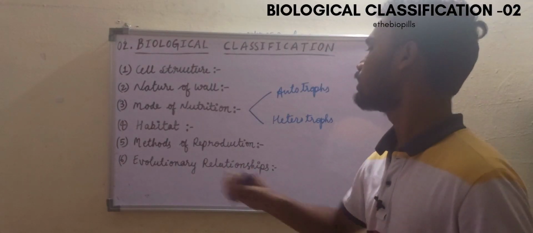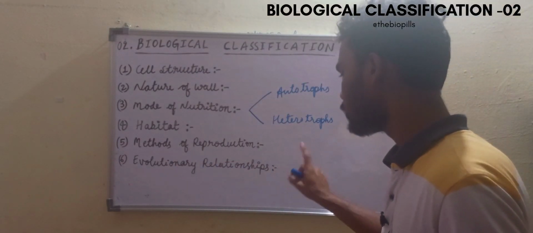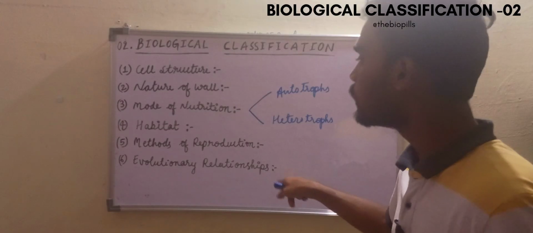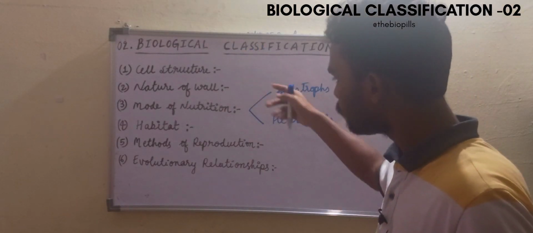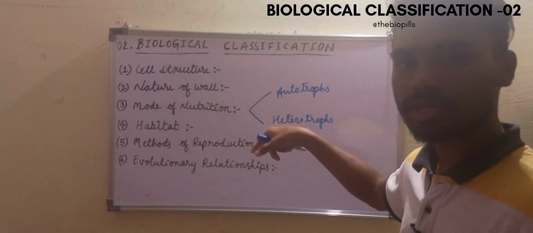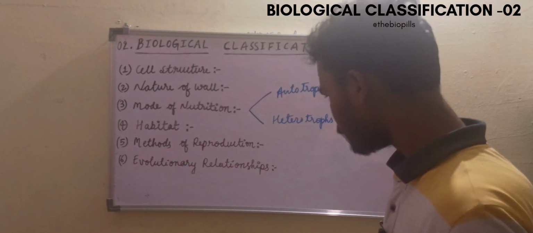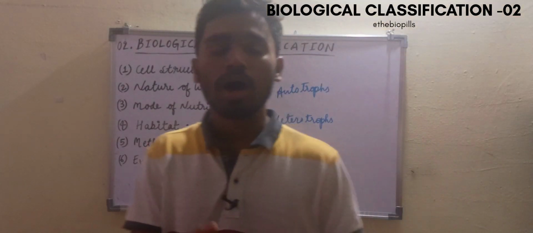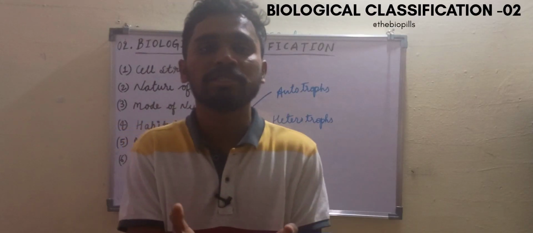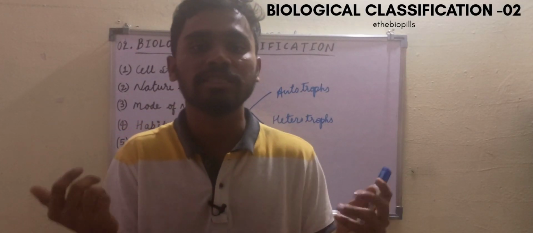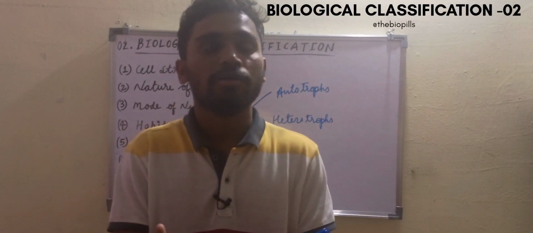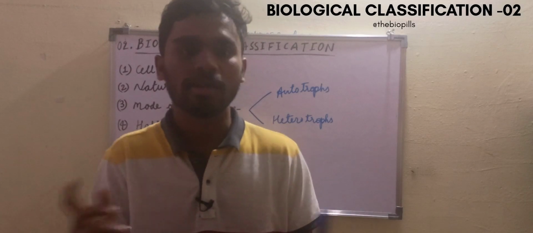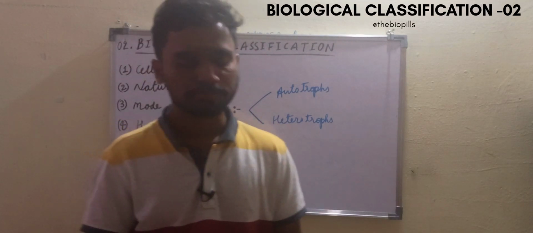Then comes the last one, that is evolutionary relationships. I think this is important because the rest of these criteria most of us are familiar with. Evolutionary relationship means how organisms or species are connected to each other, whether they have common ancestry or not. Let me give an example.